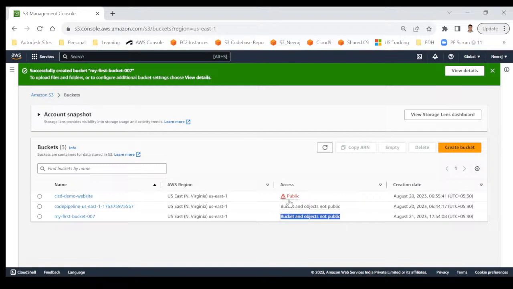You notice one thing for this bucket, CACD demo website, because it's for a website, and you notice that access is public, because if it's not public, how will people access the website? Because the website data, whatever pages are displayed, whatever photos are displayed on the website, those are stored inside this bucket. That's why I have made that bucket public explicitly for that specific purpose. Otherwise, in normal scenario, we will always keep the bucket and object not public.